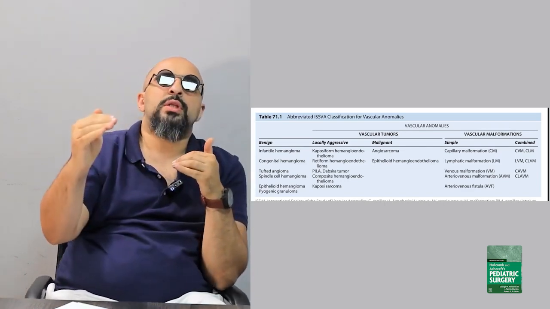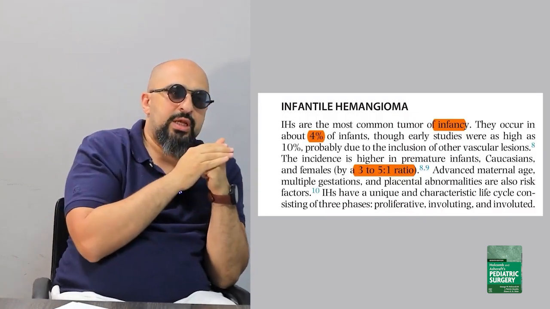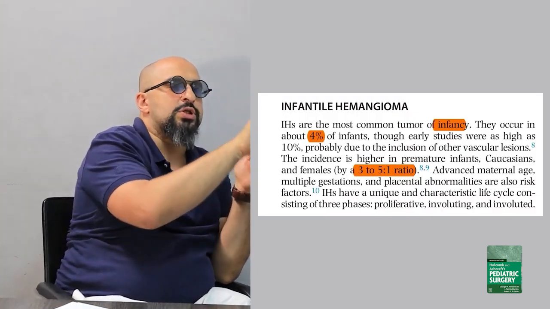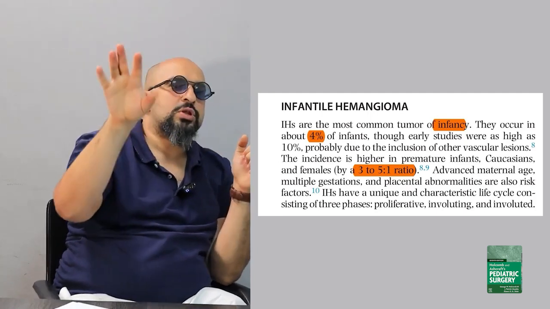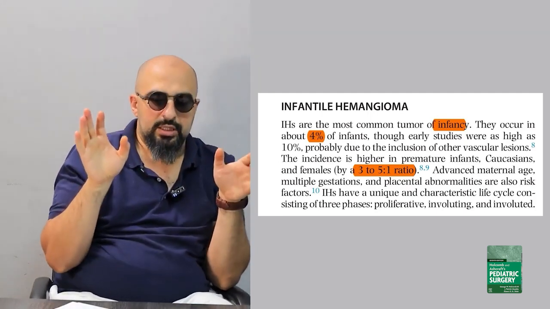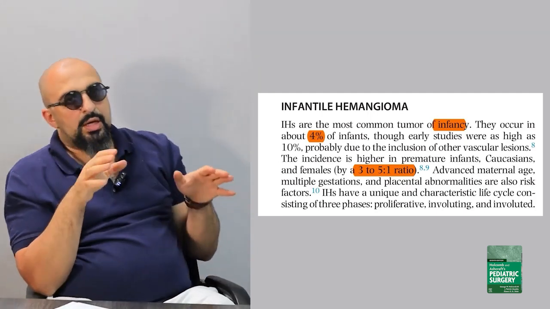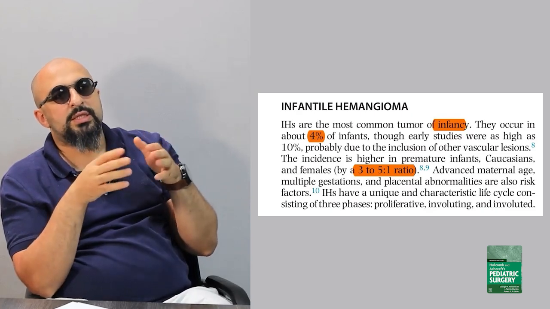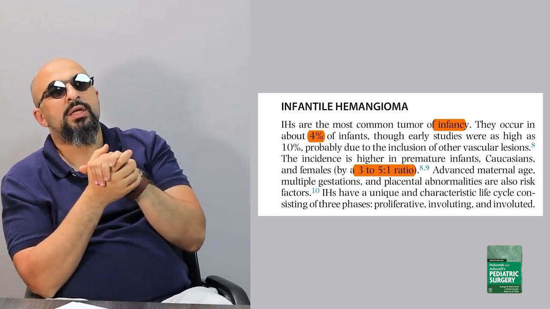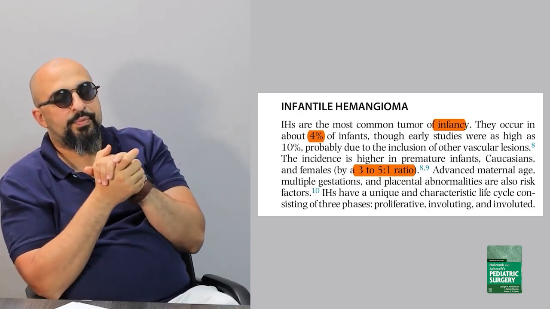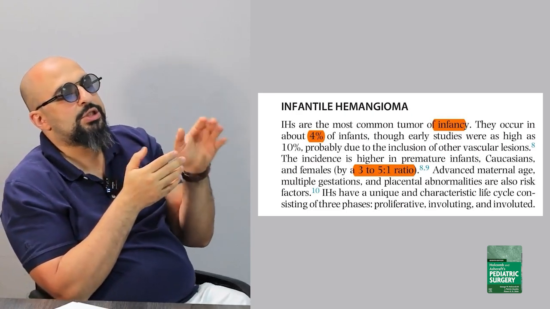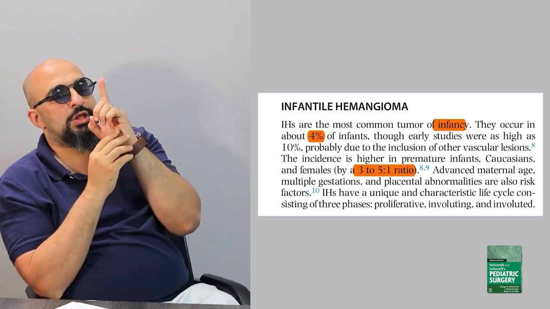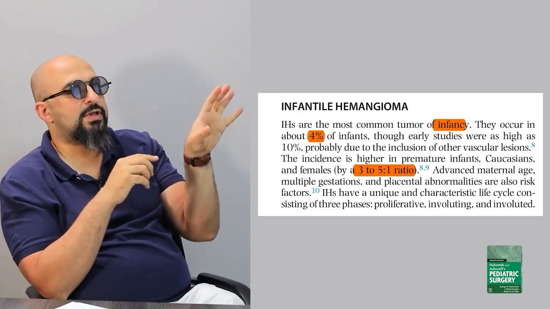So when we talk about the infantile hemangioma, we say they are the most common. All of us see it in the clinics, and it can be 2 or 3 cases per week according to your practice. It is the most common tumor of infancy, not of newborn, of infancy.